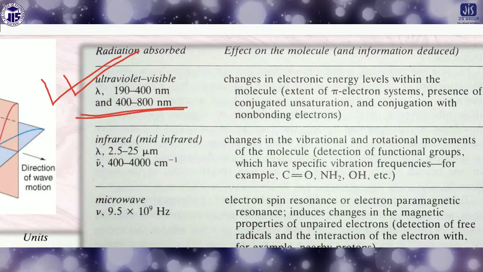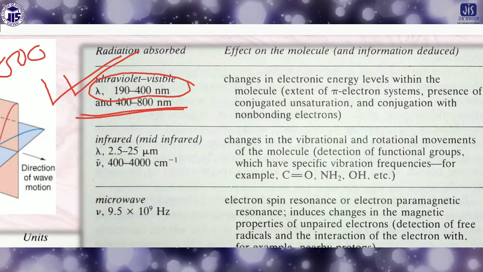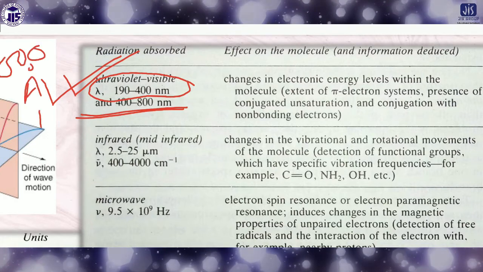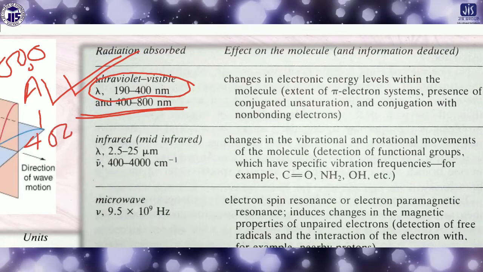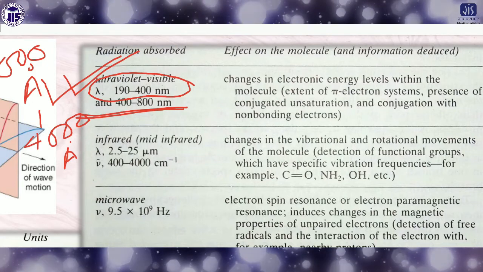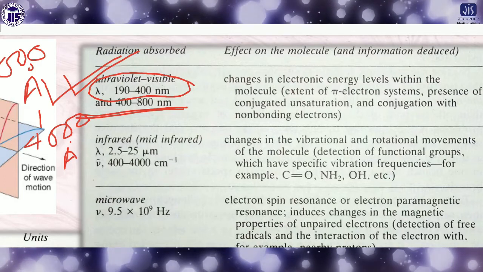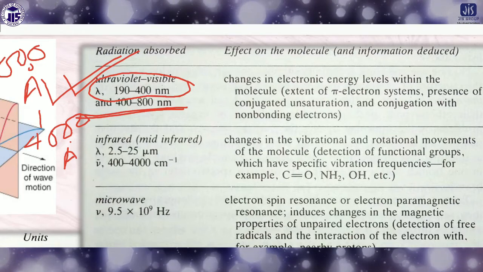The UV visible spectroscopy has a particular range, approximately 190 to 400 nanometer, or roughly 2000 angstrom to 4000 angstrom. This is the UV range, and the visible range will be 4000 to approximately 7500. So overall, UV visible means about 2000 angstrom or 200 nanometer, or 190 nanometer, to approximately 800 nanometer or 8000 angstrom. This is the range of UV visible spectroscopy.